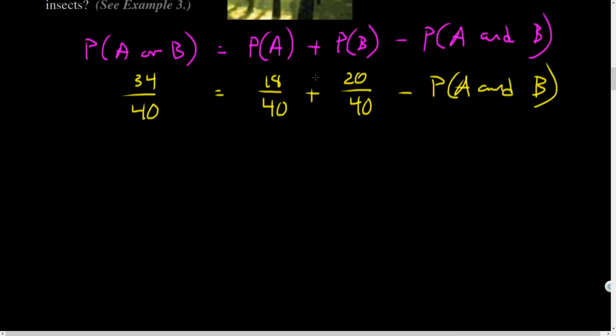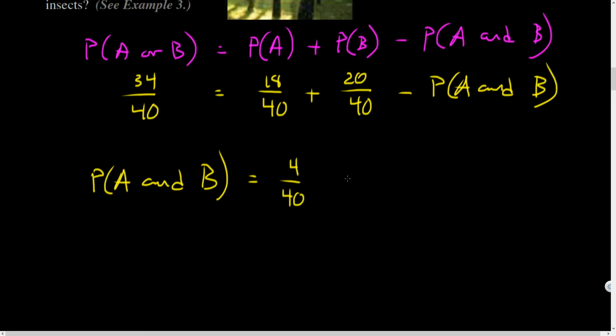So if I subtract this and this from both sides, I would solve for the negative probability of A and B, and then I just opposite it. So I'm going to do 34, take away 18, take away 20, and opposite it. And that's going to give me probability of A and B equals 4 out of 40.